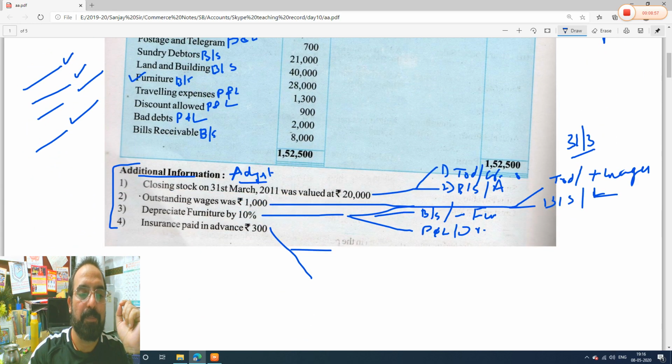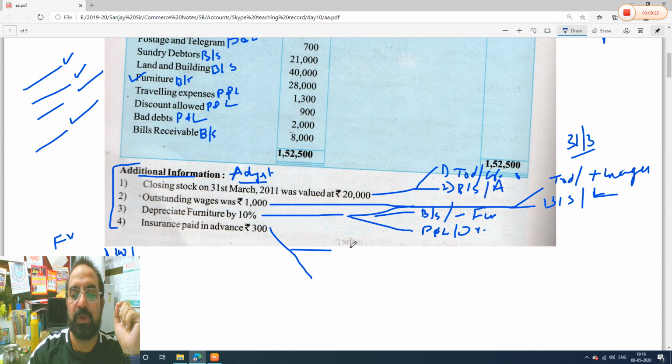See, insurance you are paying for one financial year. You were supposed to pay for this financial year, but you have paid 1200 rupees, and for this financial year the insurance value is 900 rupees only. It means you have paid an extra 300 rupees for the next financial year. So we will reduce 300 from 1200, then you will get 900 for this year.